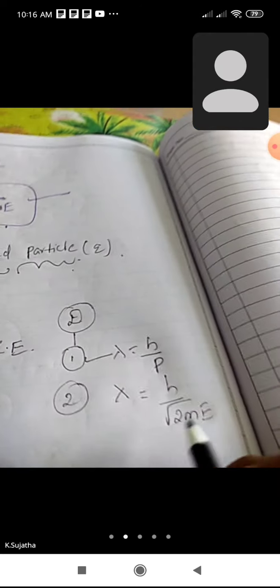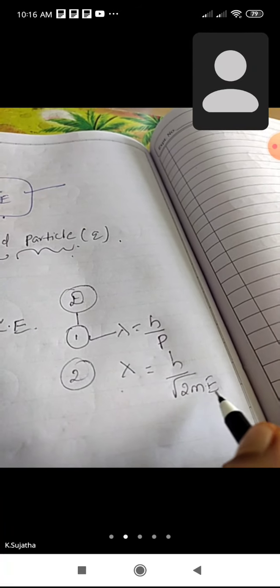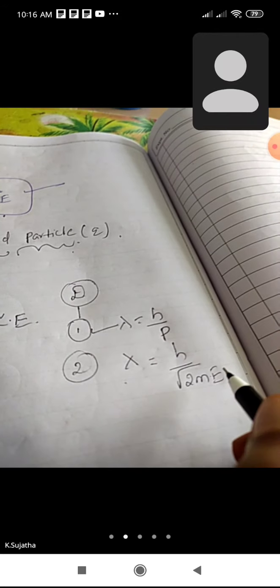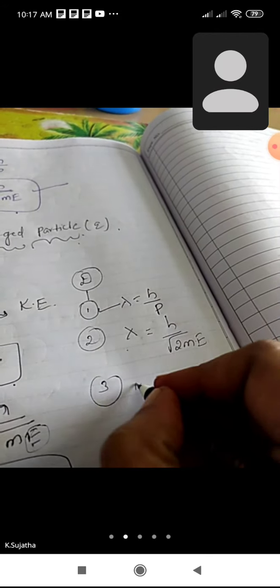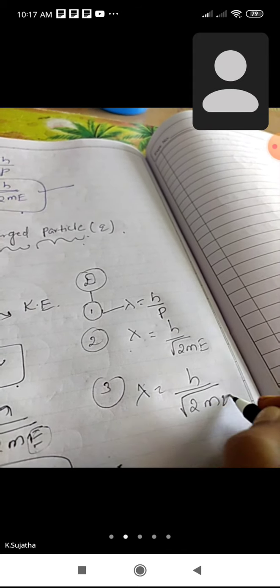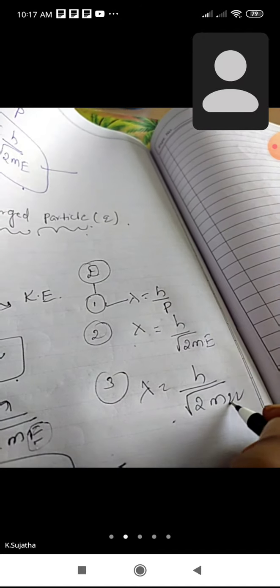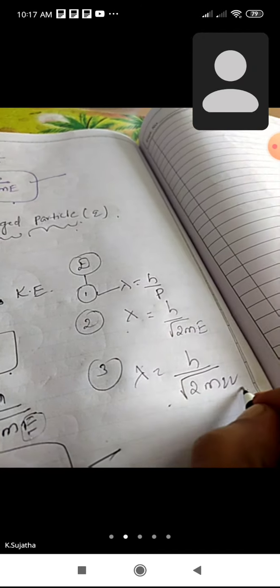This is the expression for the wavelength of matter when it possesses potential energy, whose mass is m. And now we derived that lambda is equal to h by under root of 2mqV. So this is the wavelength of a charge when it is accelerated with potential V.